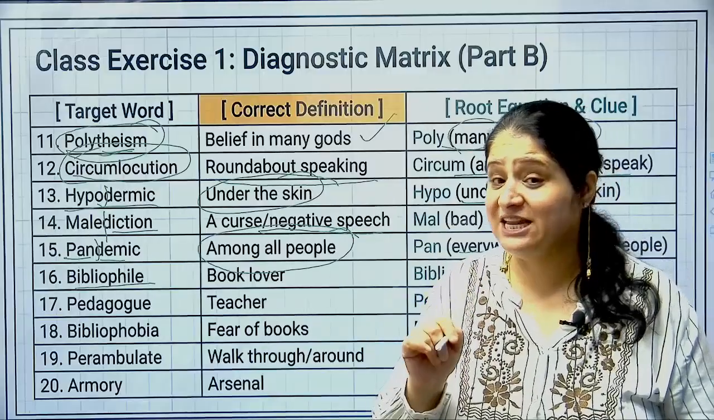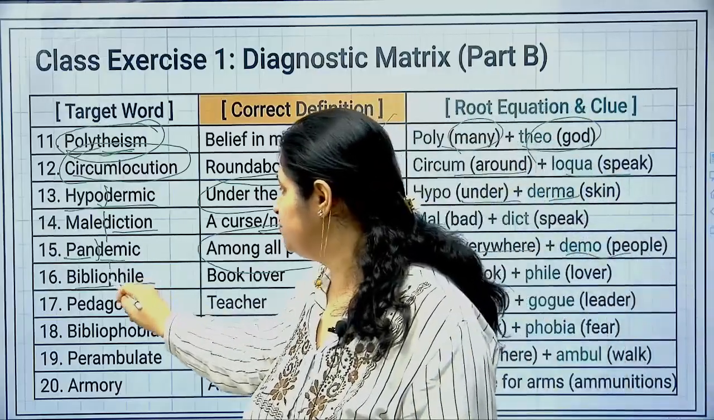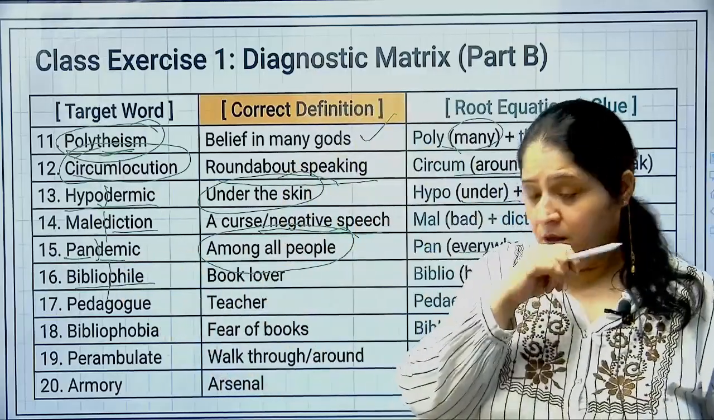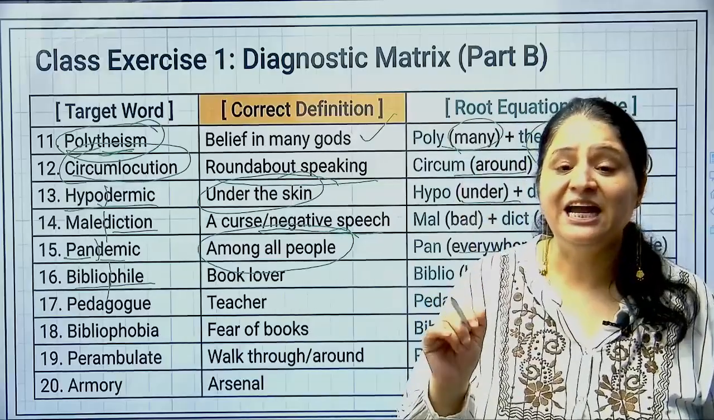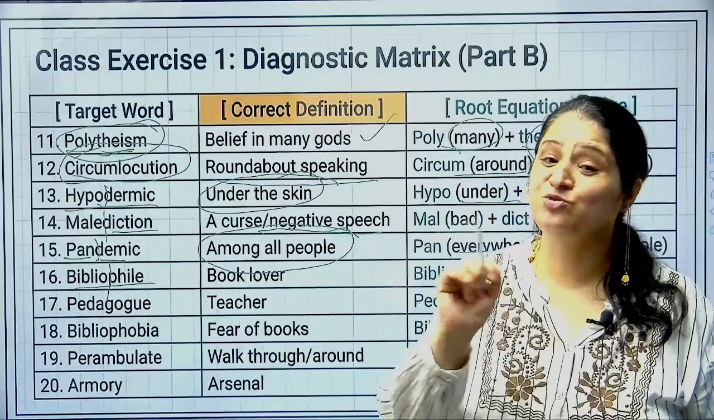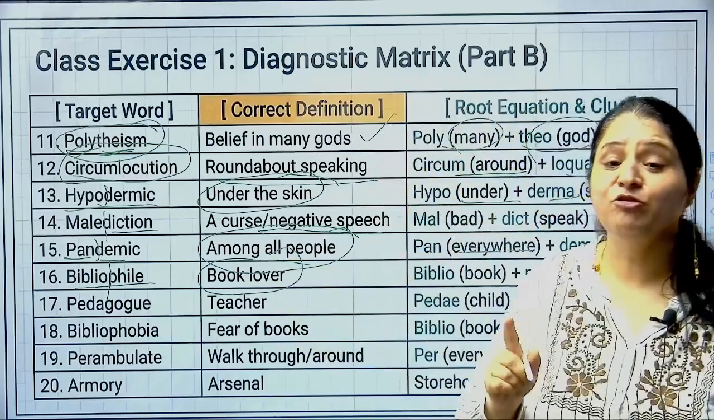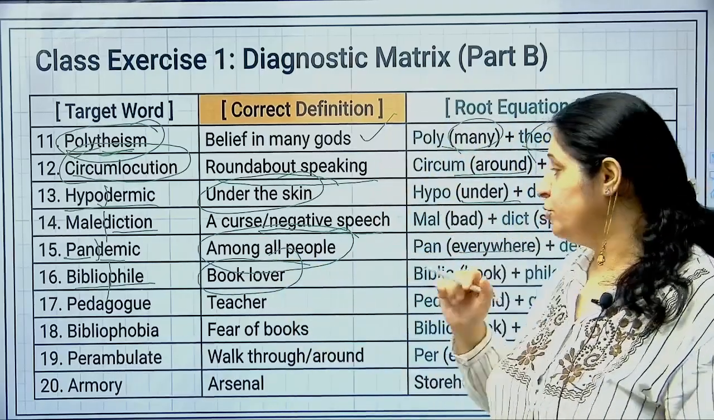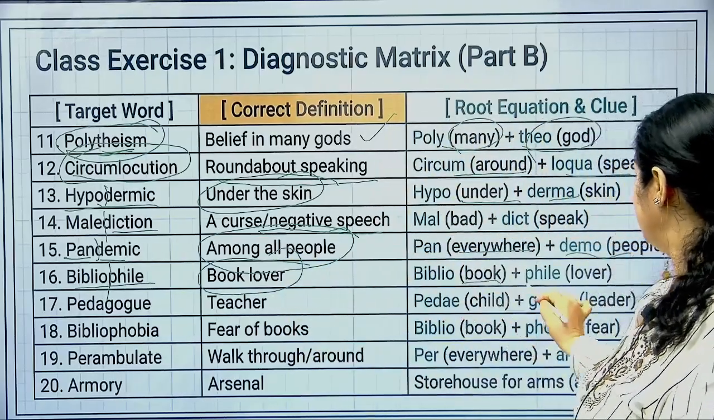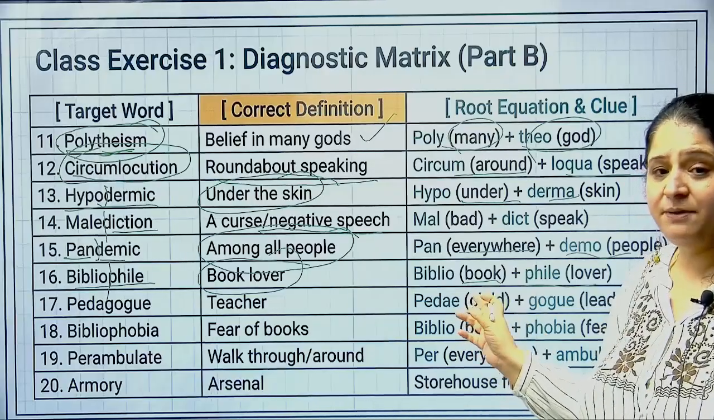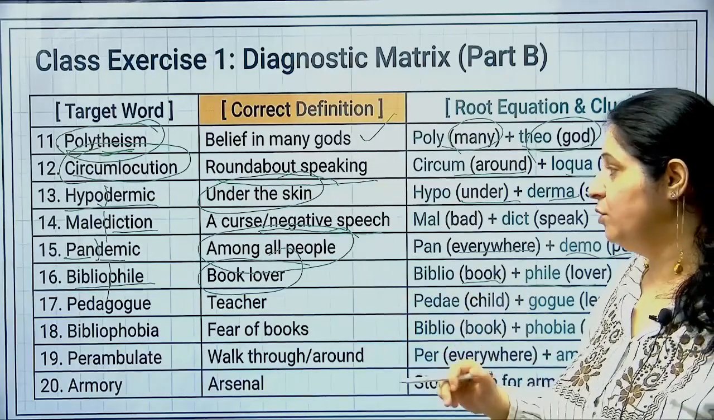Phil or file is love, that's what I told you. So we can break this word down into two parts. File or phil is love. Biblio is related to books. So anybody who loves books is a bibliophile. Lover of books or book lover is a bibliophile. ठीक है, तो ये देखो यहाँ पे root words में हमने इसको break करा है word को.